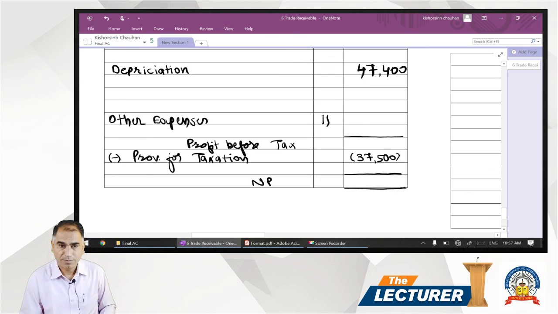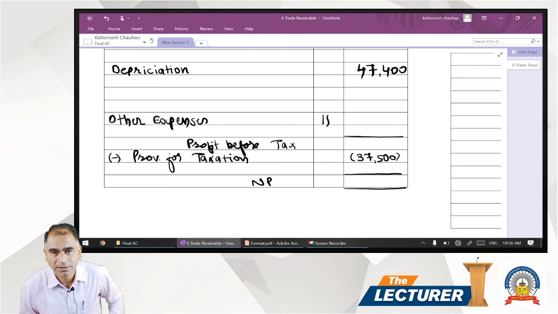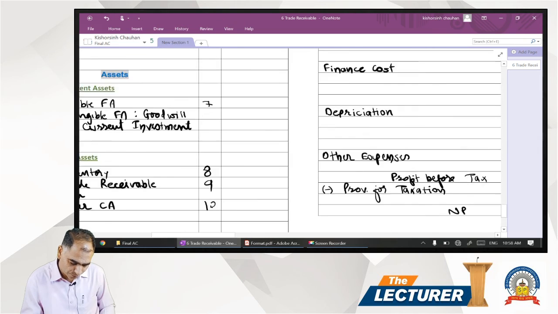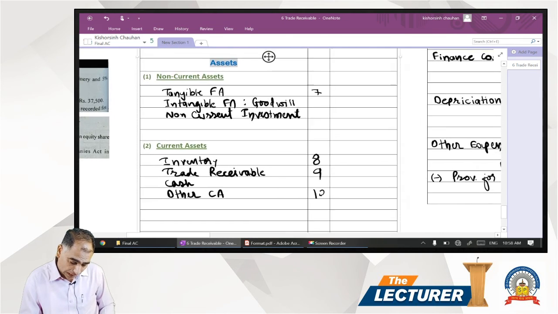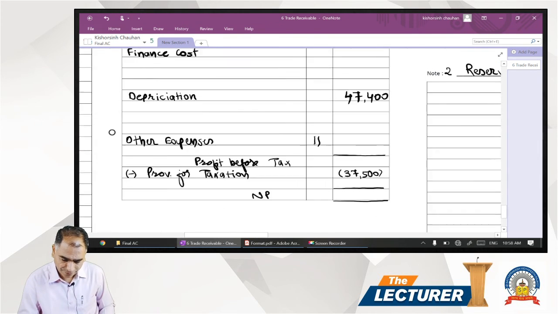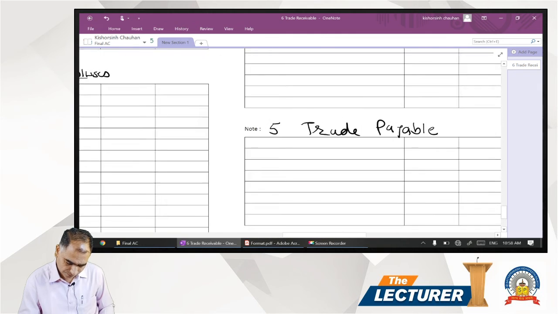We get it last. Now provision for taxation, we have to show it in a second effect. One, deducted from the profit, the P&L account debit, and second, it is to be shown in the provisions. If you see in current liabilities, note number 6, we have short term provisions.